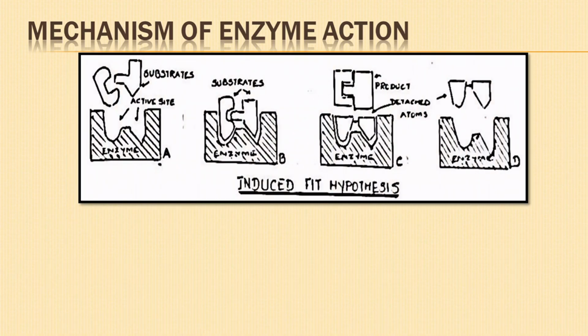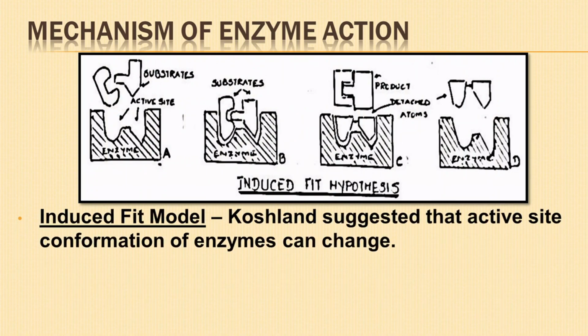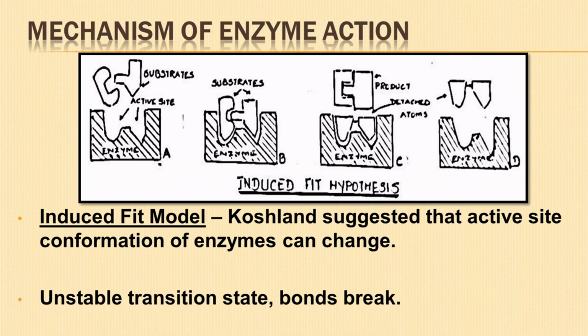Next model is the induced fit model. Koshland suggested that the active site continues to change its conformation or structure until the substrate gets tightly bound to the enzyme at the active site. In the highly unstable transition state, the old chemical bonds break and the atoms rearrange themselves and new bonds are formed.